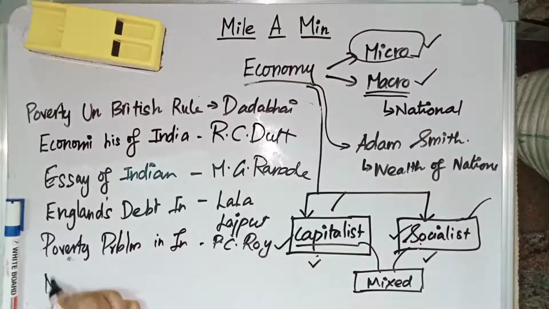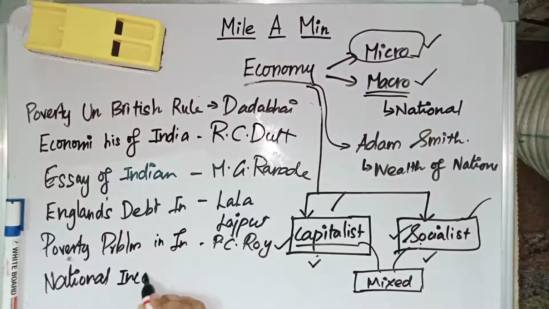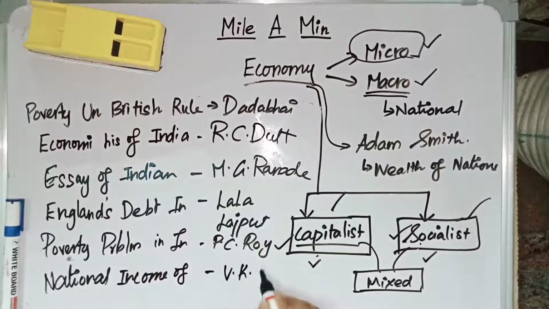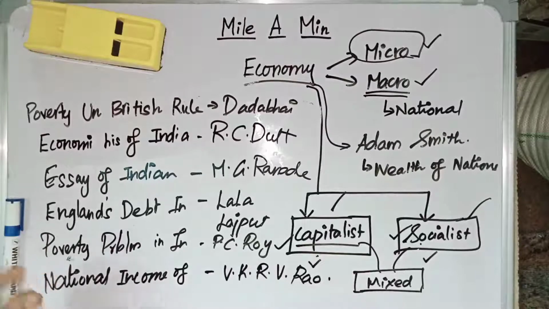Then we have National Income of India. The first person to calculate the national income scientifically is V.K.R.V. Rao. So he wrote a big book relating to that, and that is National Income of India. It is by V.K.R.V. Rao. These are the important books relating to the colonial economy, the economy during that period.